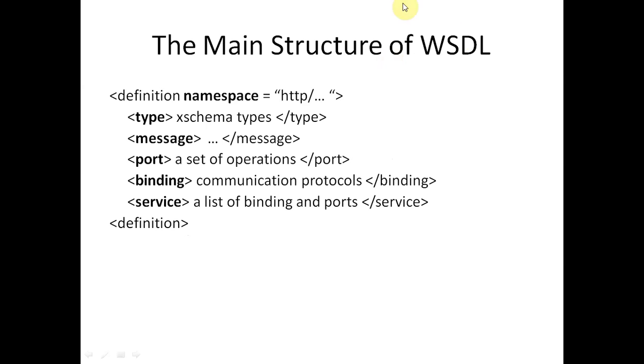First of all, we'll define the namespace, and then we'll write the types of the WSDL, then the message, then the port, then the binding communication protocol, and then finally we have services. We'll discuss all these structure elements of the WSDL, whether it is namespace, types, message, port, binding, services, and finally the definitions is closed here. So this is the structure of the WSDL program.